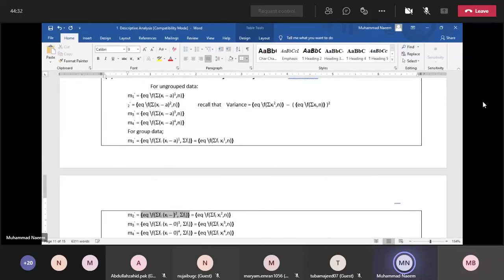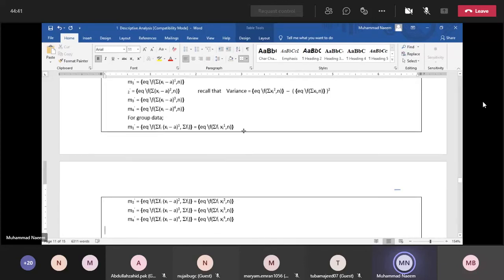Replace A instead of 0. The rest of the expressions are the same.